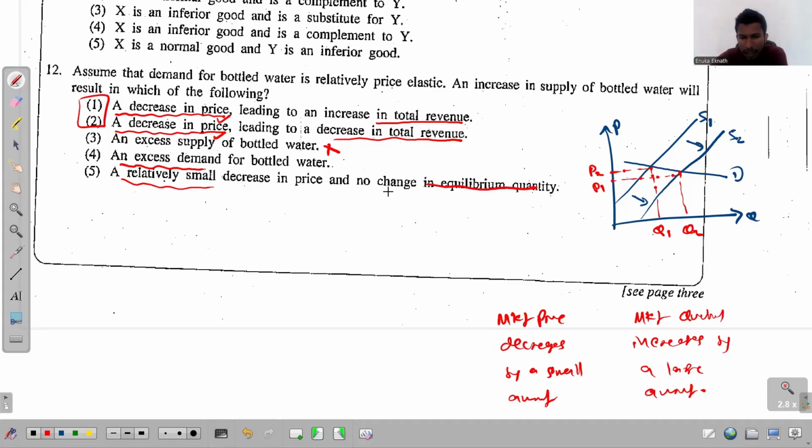That's wrong. No change in equilibrium is completely wrong. But the relatively small decrease is very good. That's better than the first two. Saying the price decreases by a small amount, rather than just a price decrease, matches exactly at a time like this. But the problem now is that you need to recognize the correct answer out of these two. Actually, we have already done this. Why do I say it's already done?